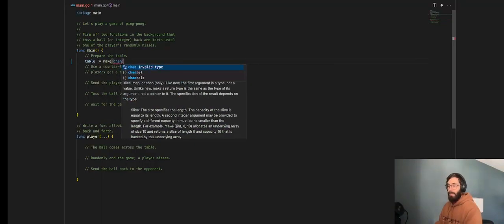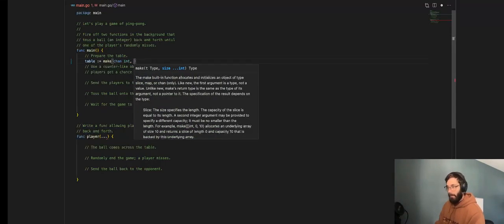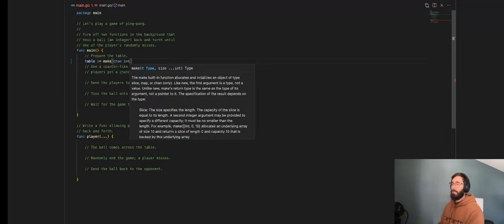So I'm going to use the make keyword. This is a channel of type int. I could supply another argument here, but I think in this instance, an unbuffered channel makes way more sense than a buffered channel because we want that signaling guarantee. In fact, maybe we can create another file here in a minute where we essentially illustrate the guarantee that you get. In fact, there has to be a receiver in order for a send to even take place.